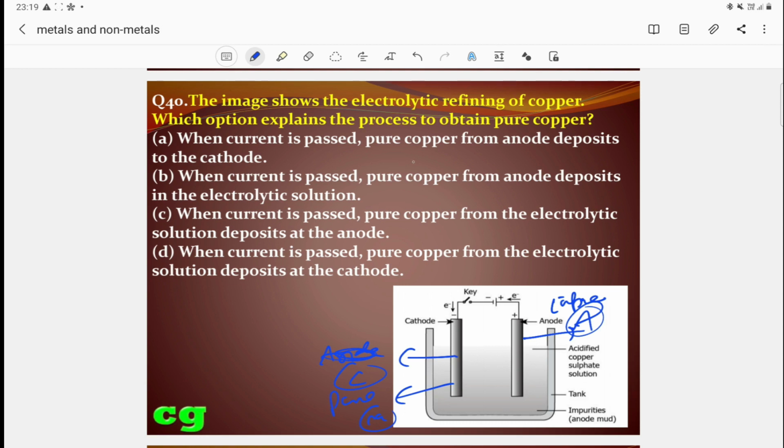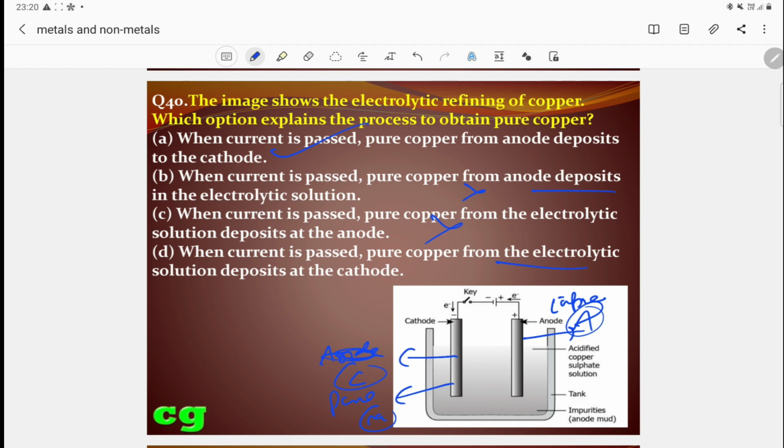So when current is passed, pure copper from the anode deposits to the cathode. It is correct. When current is passed, pure copper from anode deposits in the electrolytic solution. No, it is not deposited. So it is wrong. When current is passed, pure copper from electrolytic solution deposits at the anode. It is wrong. Pure copper from electrolytic solution deposits at the cathode, that is also wrong.